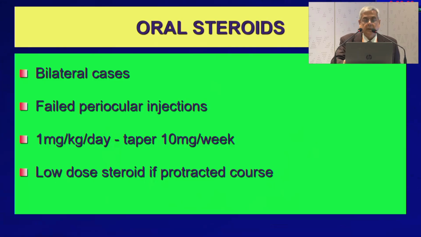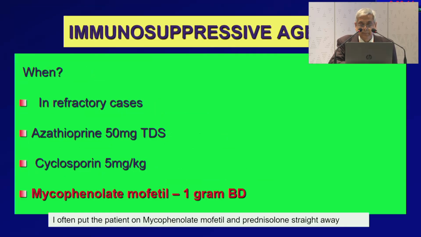The oral steroid is required in bilateral cases, and some people give it even in unilateral cases. For failed periocular injection, it should be given 1 milligram per kilogram of body weight, taper 10 milligram per week initially, and then 5 milligram per week. Low dose of steroid I often give in protracted courses like 7.5 or 10 milligram per day.